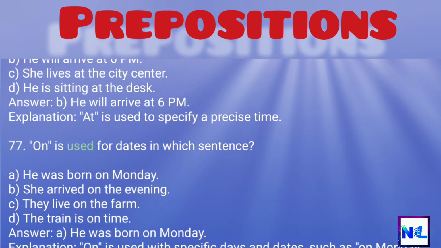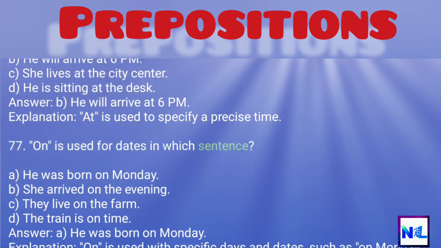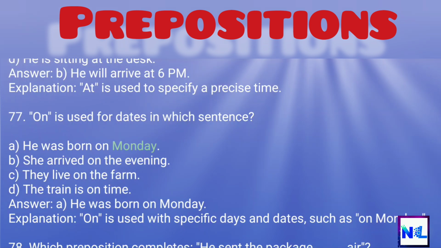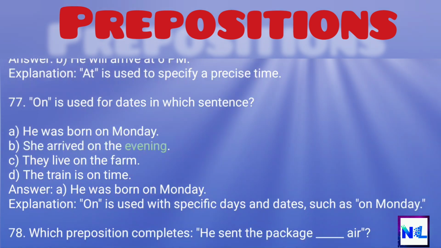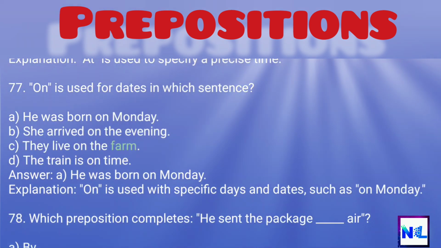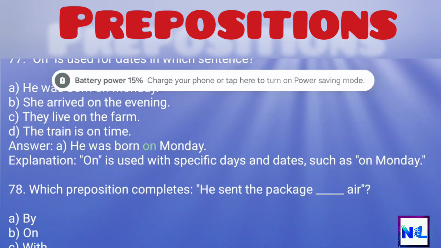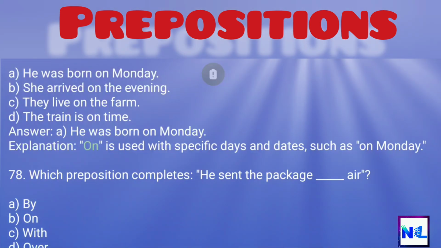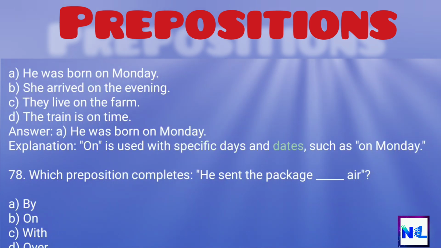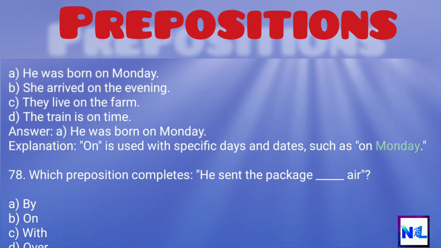77. On is used for dates in which sentence? A. He was born on Monday. B. She arrived on the evening. C. They live on the farm. D. The train is on time. Answer: A. He was born on Monday. Explanation: On is used with specific days and dates, such as on Monday.